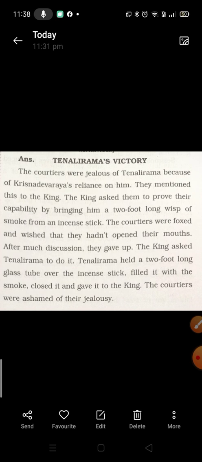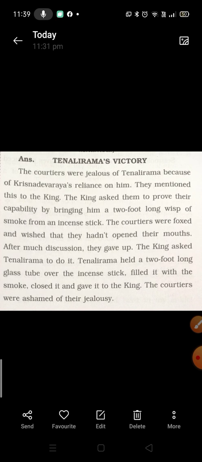So the answer would be, we can give the title as Tenali Rama's victory, or we can also give a title like Tenali Rama's intelligence or brilliance or something of that sort. The summary would be like: the courtiers were jealous of Tenali Rama because of Krishna Deva Raya's reliance on him.